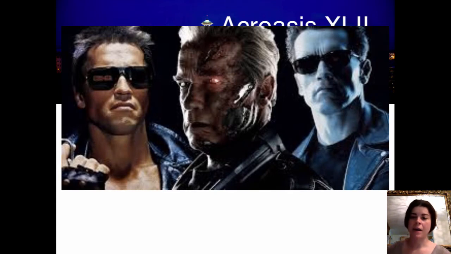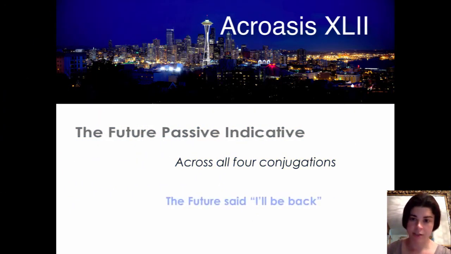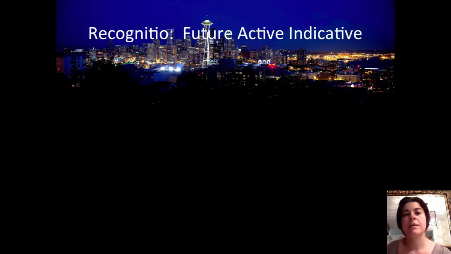Today we're going to be talking about the future passive indicative, which, of course, is going to be across all four conjugations. So let's start. First, recognitio.